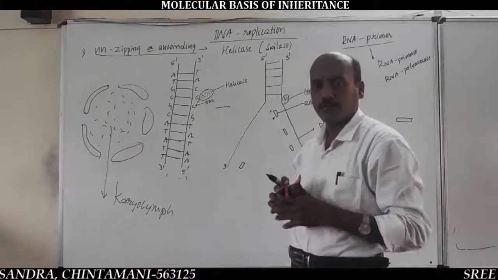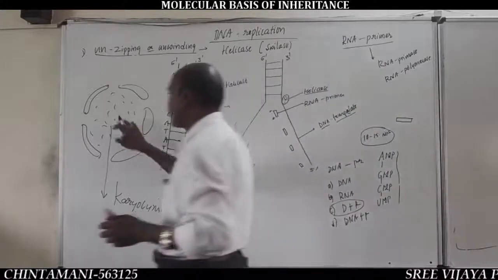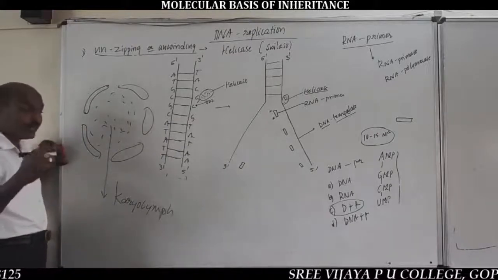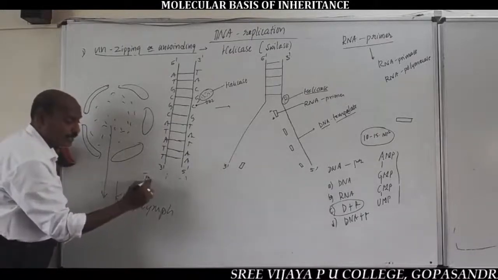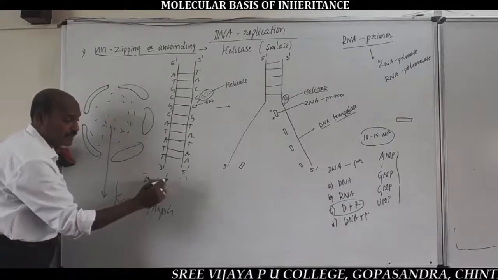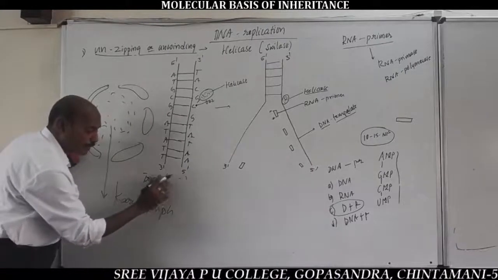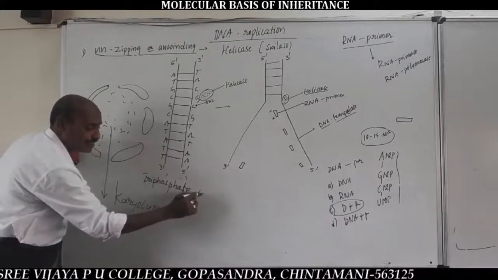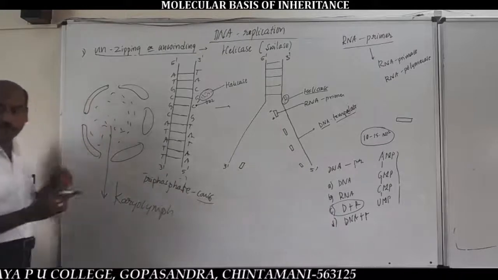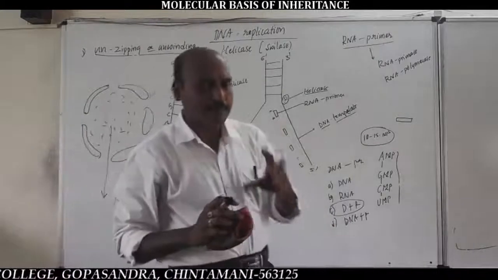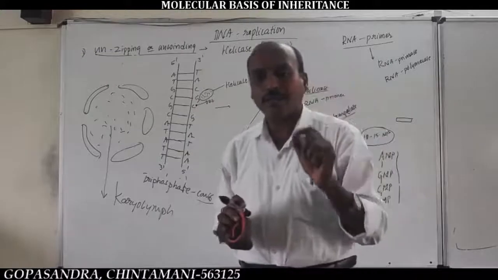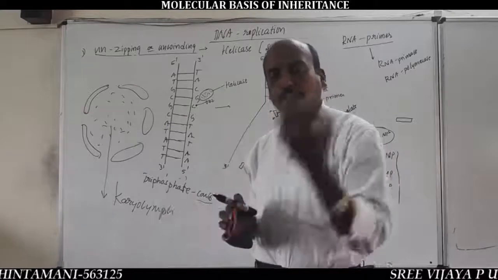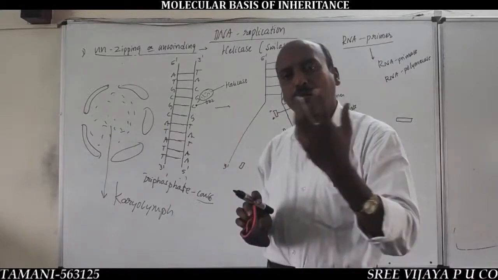But the nucleoplasm contains DNA nucleotides in triphosphate condition. You should remember, the nucleoplasm contains DNA nucleotides in the form of triphosphate groups, like